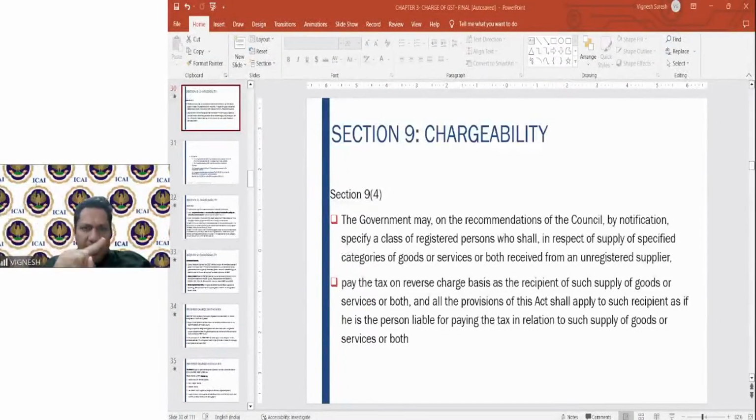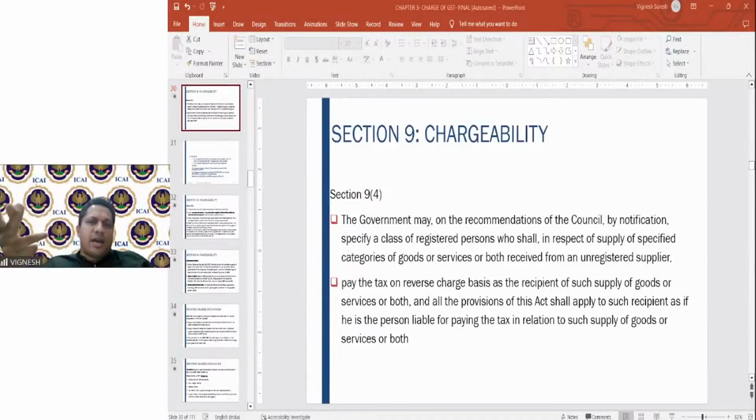Now this supply can be goods or it can be services. If it is goods, what is the location of supplier? Go to the definition. Definition says location of the supplier is the establishment from where the supplier operates. Fine. So in that case, location of supplier will be that. What is place of supply? The state closest to the coastal waters. This is in case of supply of goods.